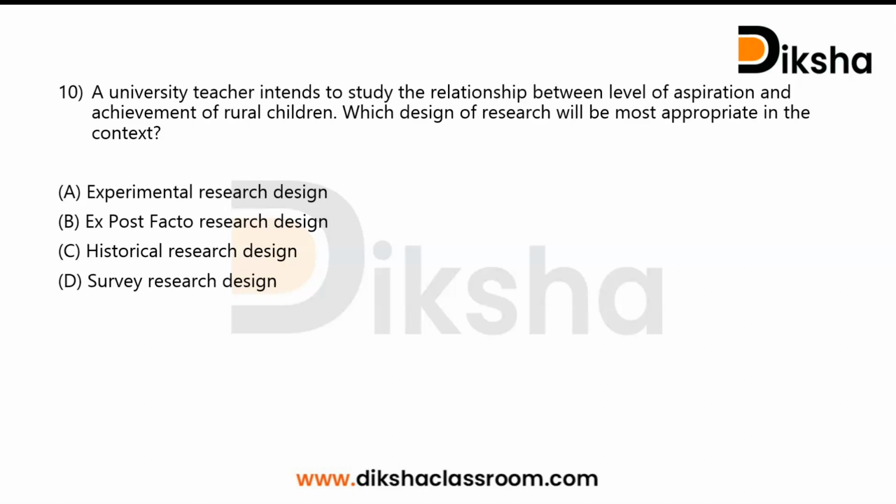We can see two variables here, level of aspiration and achievement. The teacher here wants to measure how the level of aspiration affects achievement of rural children. Experimental method involves manipulating one variable to determine if changes in one variable cause changes in the other variable. If we are using experimental method here, we would have to change the level of aspiration of children in order to measure the change in achievement. But we know we can't change one's level of aspiration. It is an already existing quality of the individual.